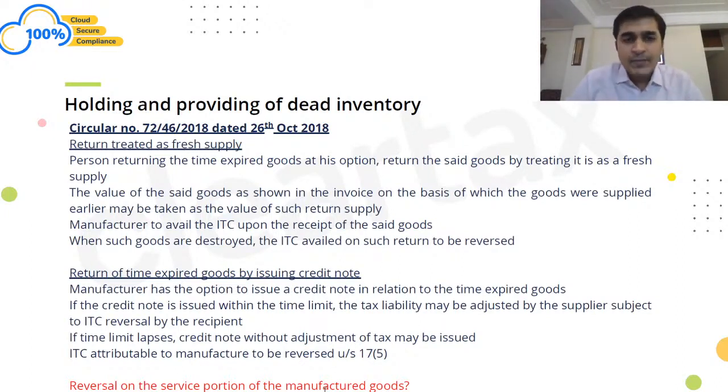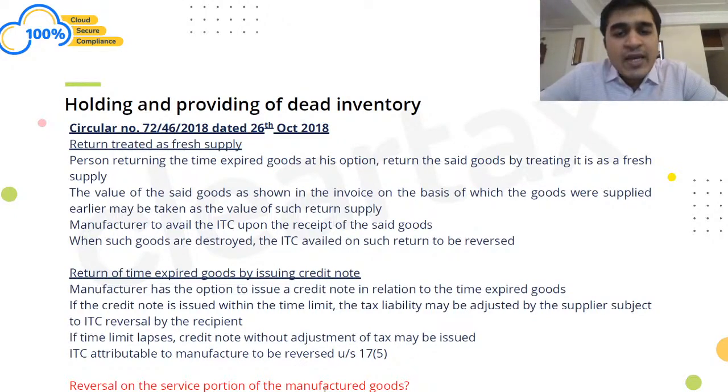Now let us say I am a manufacturer of medicines, correct? I have given certain goods to you free of cost. Rather, I would say I had given certain goods to you as a sale, not as free of cost. I've given certain goods to you by supplying those goods to you. Correct? Now, let us say those goods become expired, right?